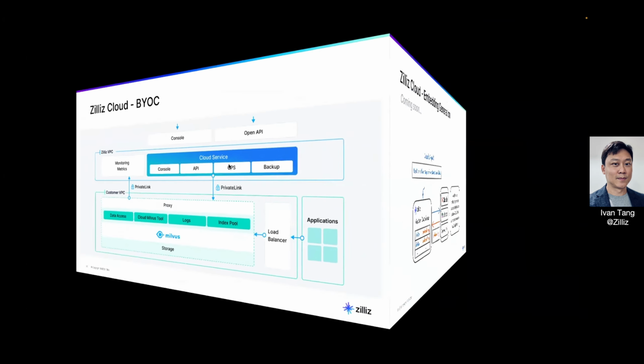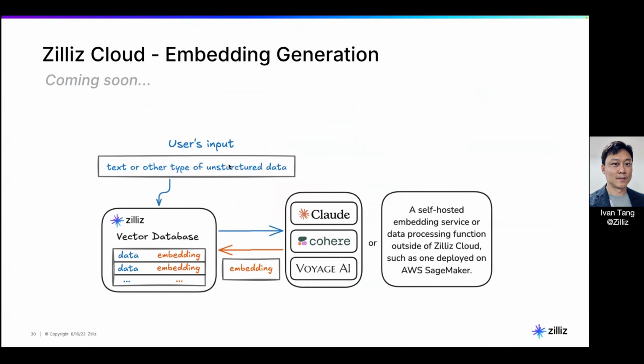Okay. Last but not least, I feel that this is one of my favorites as well, which is embedding generation, right? We talk about converting your text into vectors, and then you have the headache: how do I maintain the pipeline? How should I schedule this? How often should I run this? What happens if this pipeline doesn't work? So now this is coming soon. This feature will be released on Zilliz Cloud in Q2, right?